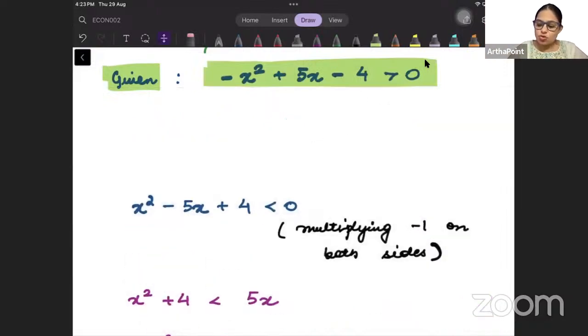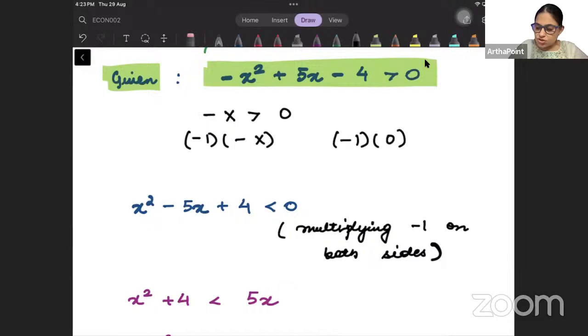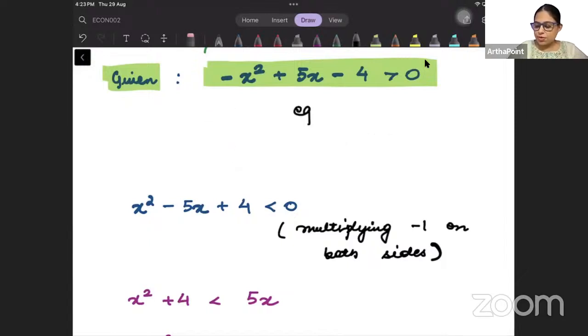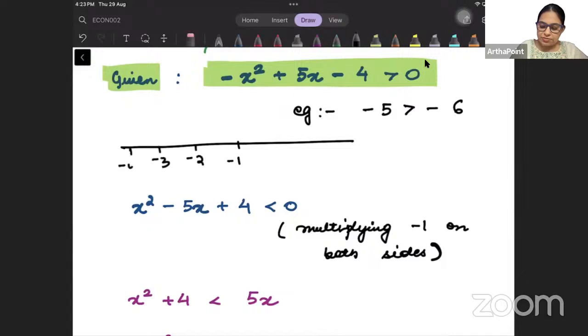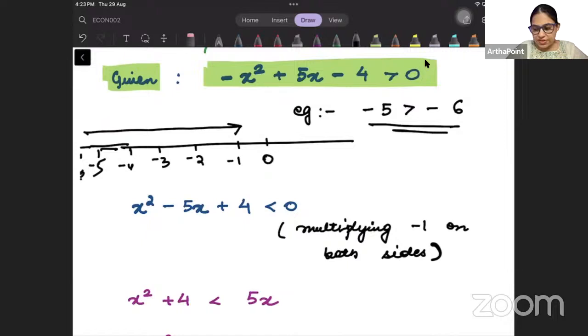Now, beta, there is a rule that if minus x is greater than 0 and I multiply minus 1 on both sides, the sign will reverse. So x will be less than 0. Take an example. Suppose I say, for example, minus 5 is greater than minus 6. Is this true? If you draw the number line, you will get minus 1, minus 2, minus 3, minus 4, minus 5, minus 6. As you go towards 0, the number increases. So minus 5 is greater than minus 6.